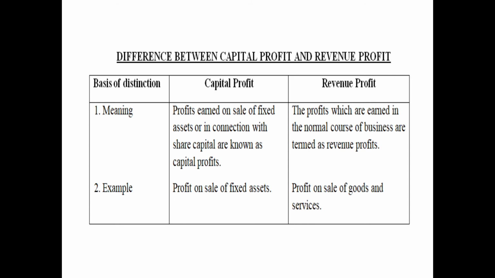The difference between capital profit and revenue profit. First difference is on the basis of meaning. Capital profit is earned by the sale of fixed asset or in connection to share capital, and these do not relate to the day-to-day business activities.